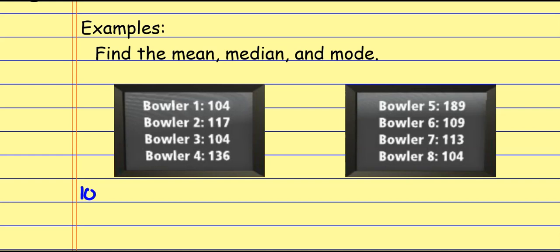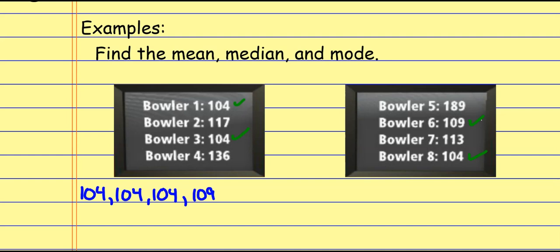So I've got a 104 is the smallest, and it looks like I have another one of those and another one of those. And an easy way to stay organized is just put little marks next to each of these as you get them. See, I'm putting little check marks there, put little dots, or do whatever you need to do to mark. What I wouldn't do is cross them out, in case for some reason I need to still read that value. So it looks like I get a 109 next.